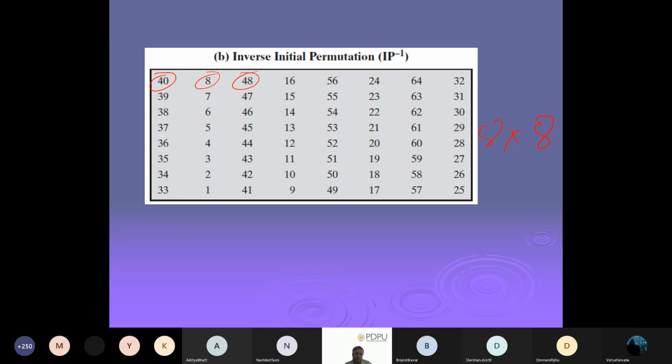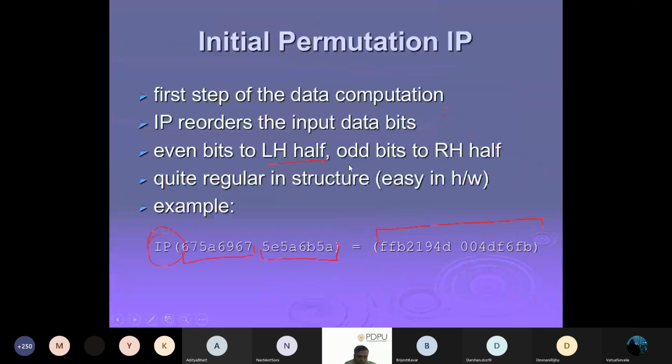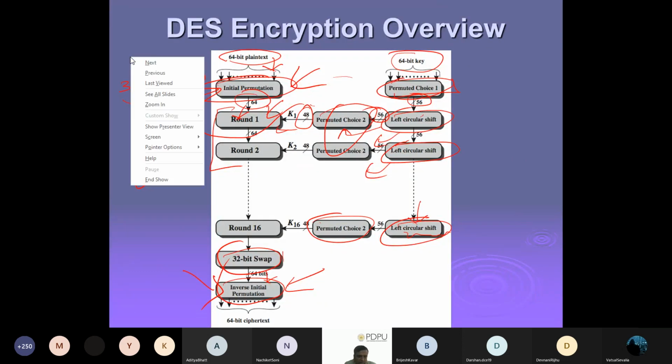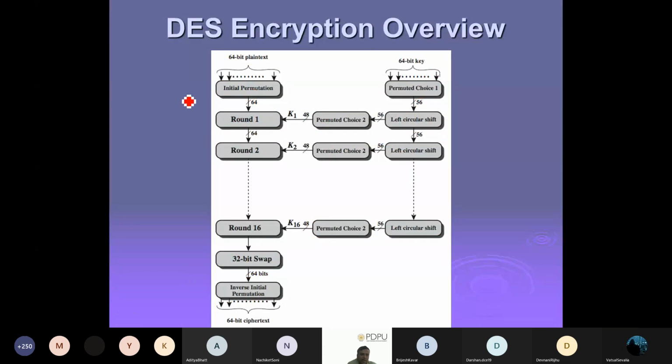I think now you know how to convert plain text blocks of 8 cross 8 into the initial permutation, and if I give you the 8 cross 8 of the initial permutation, how you can give me the inverse initial permutation. If I go back to our diagram, it means right now we have the answer for this and this.